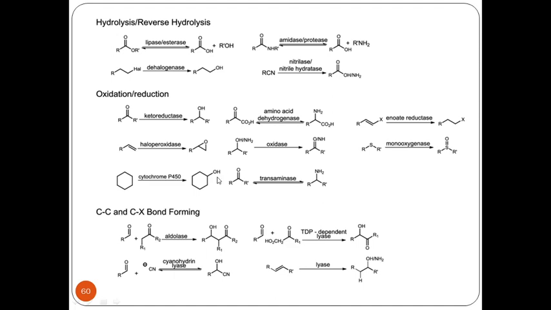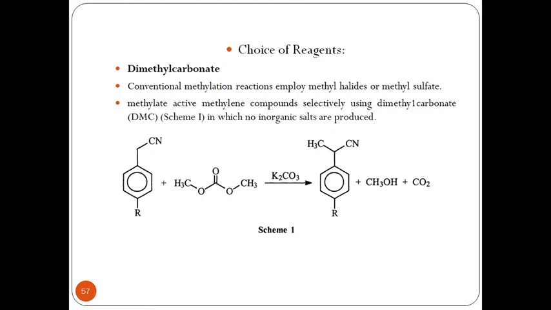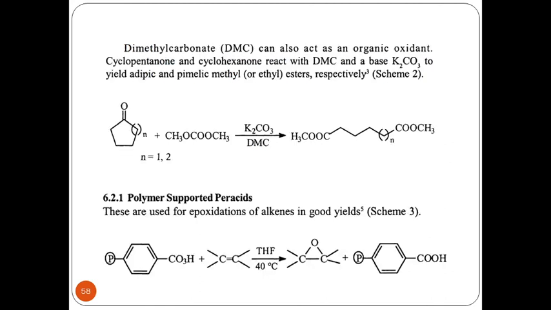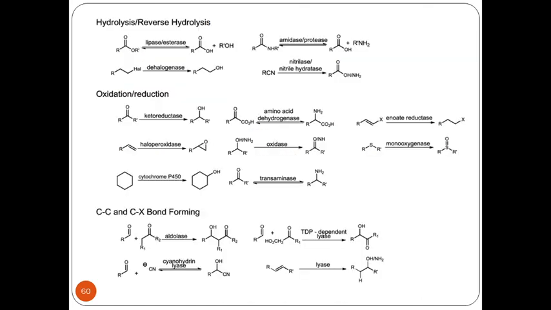So in this particular session, we have gone through the choice of proper starting materials and the choice of reagents, how these reagents can affect our reactions, and how biocatalysts can replace most of the reactions with no byproducts in the complete synthesis, which is going to take us away from the conventional method of synthesis. This can be a path breaking way to enter into green chemical synthesis. Thank you.